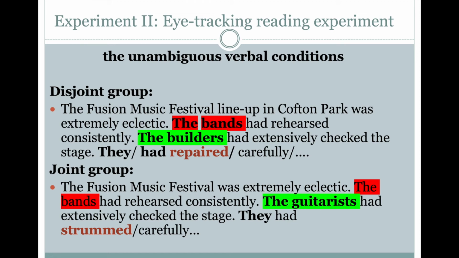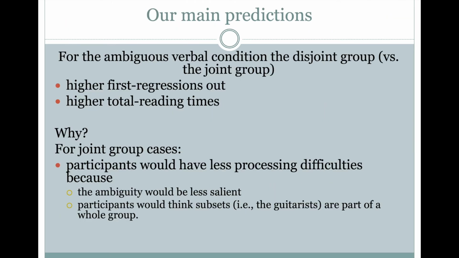Let's see our predictions. Our main prediction: for the ambiguous verbal condition, the disjoint group would have higher first regressions out and higher total reading times. Then why? Perhaps for joint group cases, participants would have fewer processing difficulties because the ambiguity would be less salient. Participants will think subsets, the guitarists, are part of a whole group.